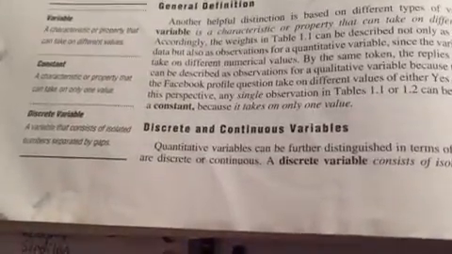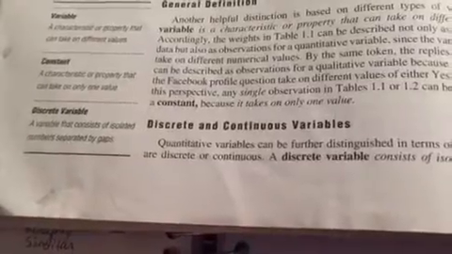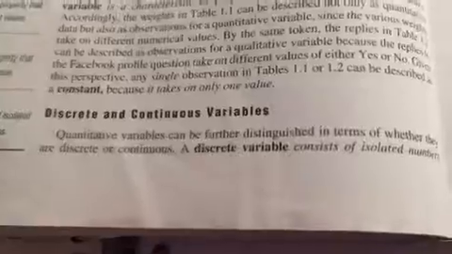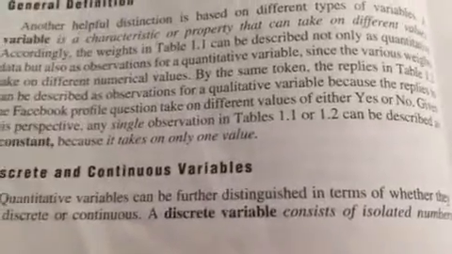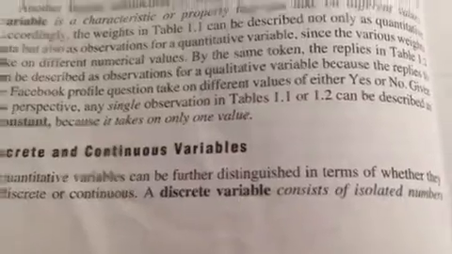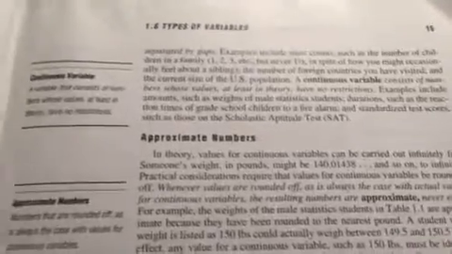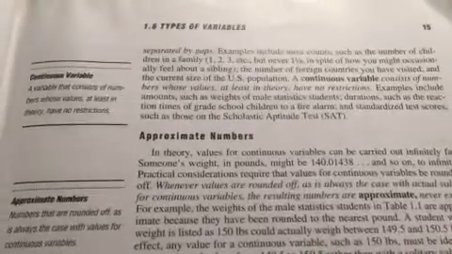A discrete variable is a variable that consists of isolated numbers separated by gaps. So the book gives an example of how in a family you can't have 2.5 kids. You could have 3 kids or you could have 2 kids. That would be discrete.